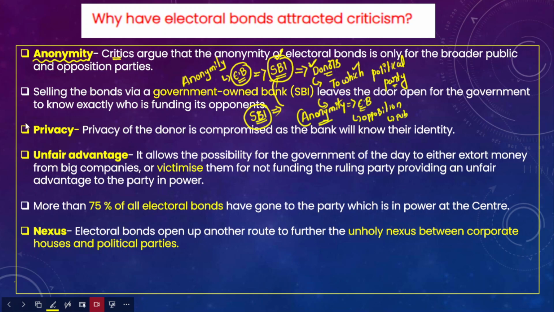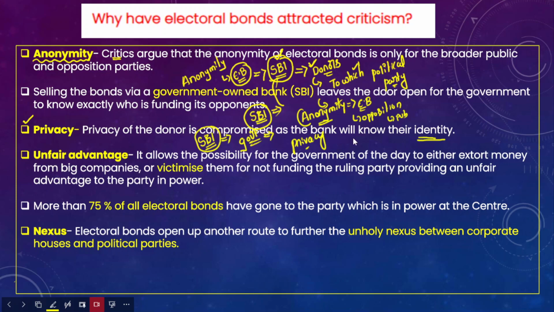The next major criticism of this scheme is that since SBI is able to know the details of the donor, indirectly the government will also be able to know the details of the donor. Therefore, the identity of the donor would be revealed to the government, compromising the principles of privacy.